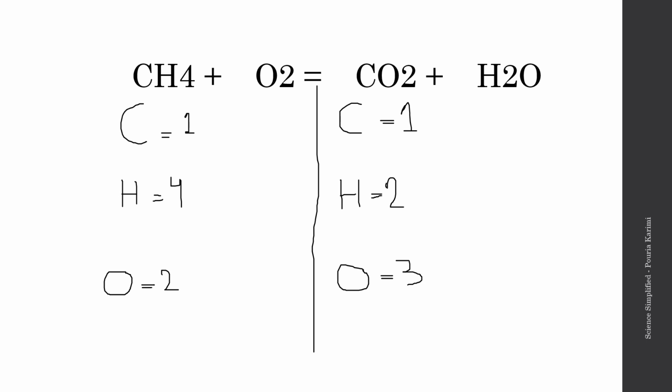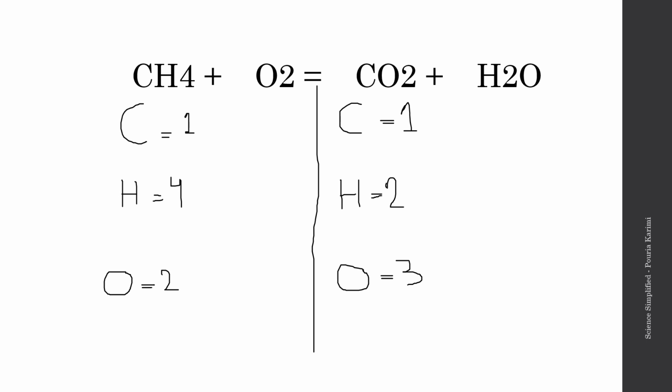So we have 2 atoms that are unbalanced here: a hydrogen and an oxygen. The way you want to solve it is up to you, whether you start with hydrogen or oxygen. But here, I'm going to start with hydrogen. Why? Because we have 2 separate O's, oxygens here. So I'm going to start with hydrogen to balance it out, and then we'll get to our oxygen.